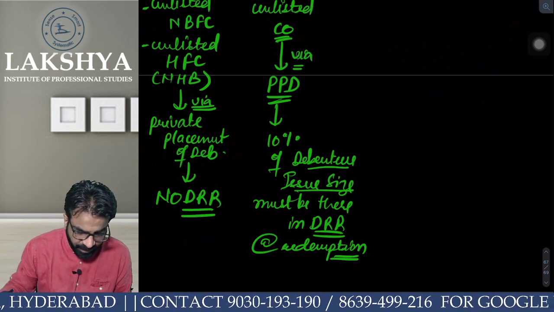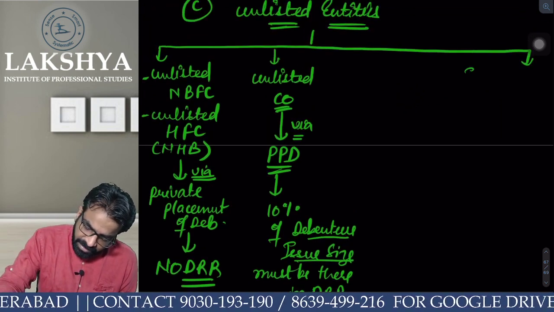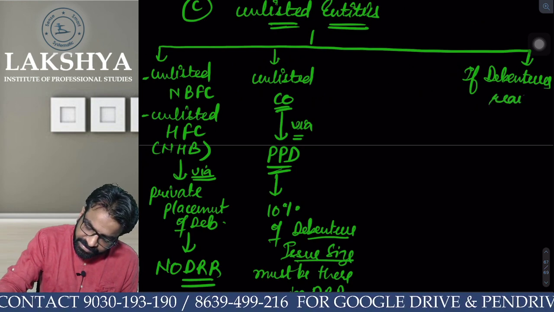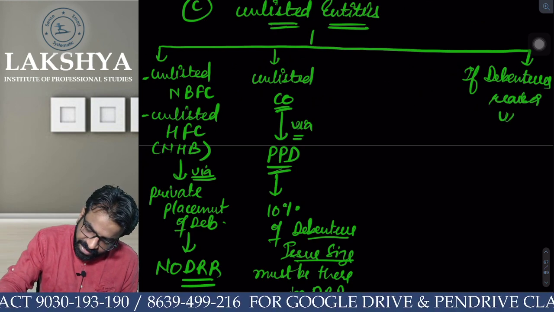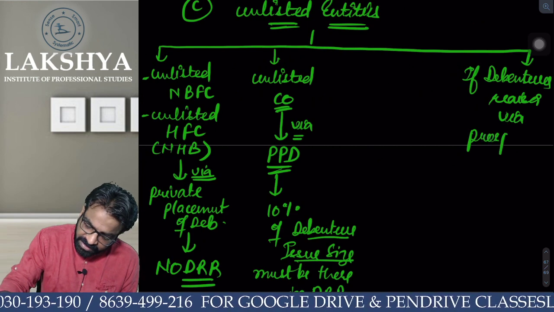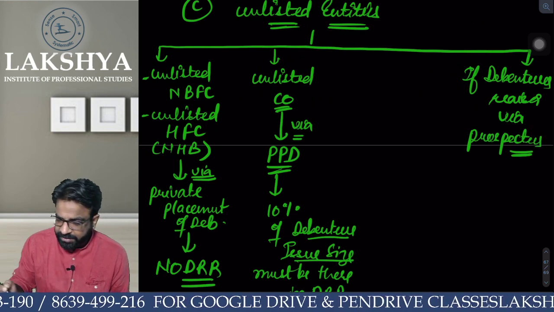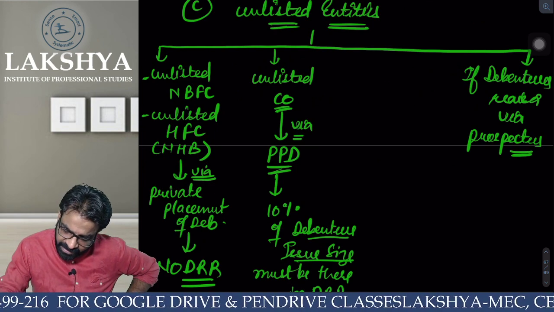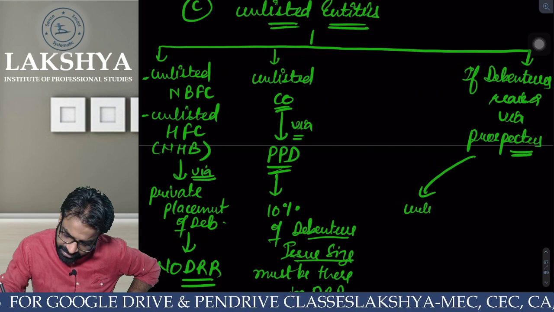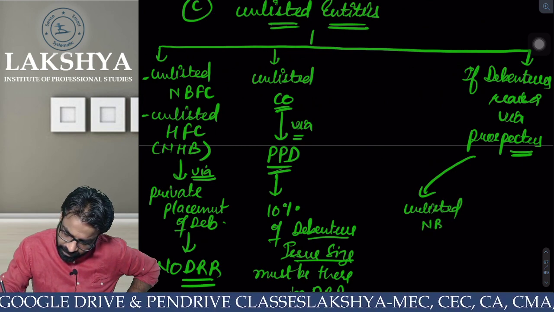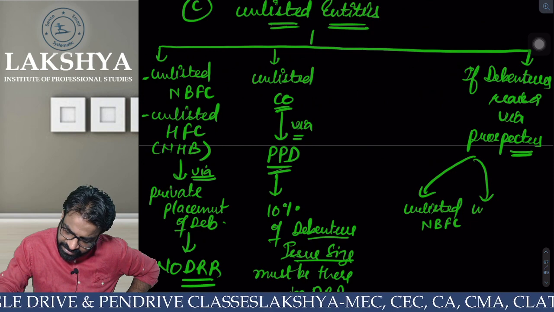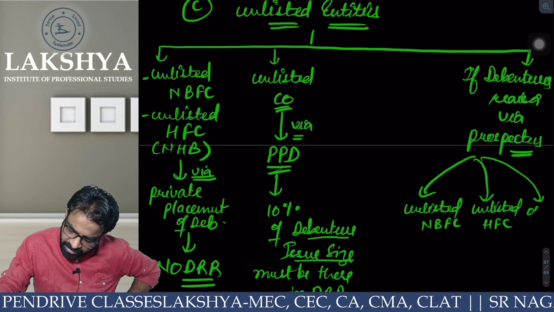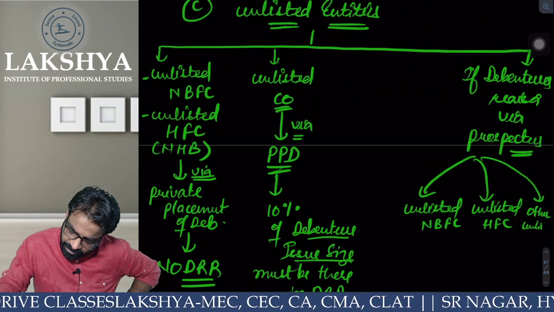Okay, now listen to this very properly. If debentures are raised via prospectus, now tell me, PPD is over in all the three cases? Yes. If debentures are raised via prospectus, either I am an unlisted NBFC, or an unlisted housing finance company, or any other unlisted company.